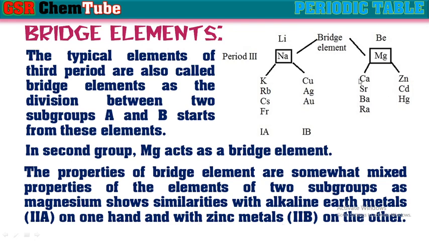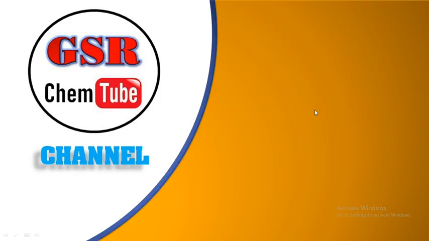That means if you see second group elements, second A and second B, the bridge element for these two subgroups is magnesium. So this magnesium shows the chemical properties similar to the second A group as well as second B group, and hence these are called as bridge elements. In the same way, sodium for 1A and 1B. Sodium can show similarities in its properties with 1A group elements as well as 1B group elements.